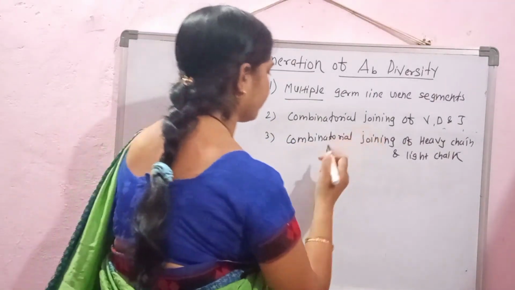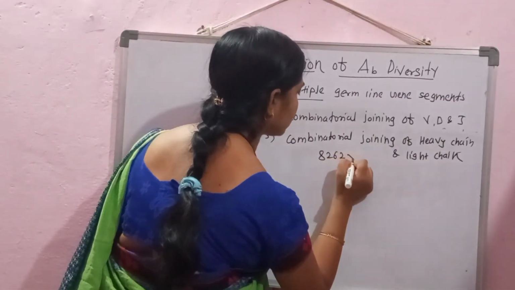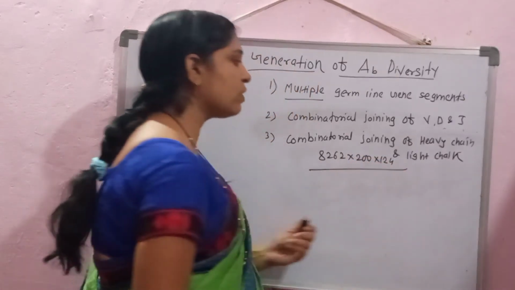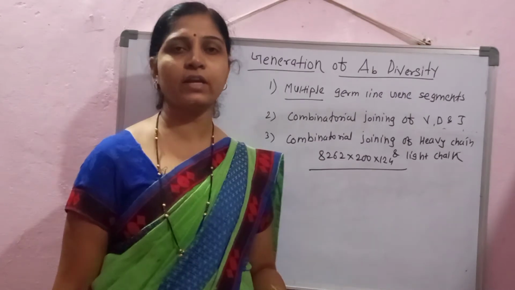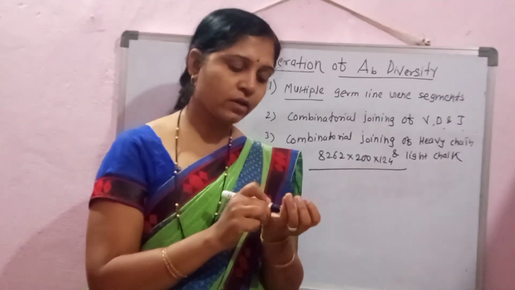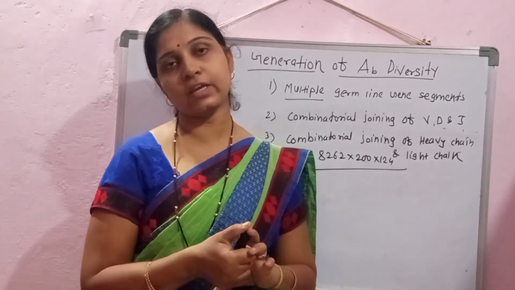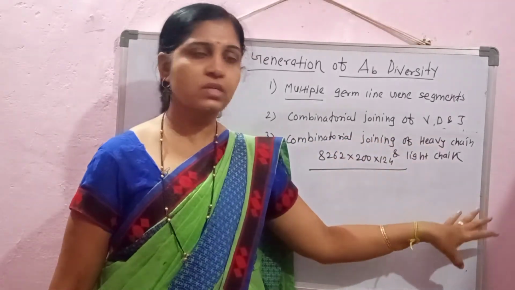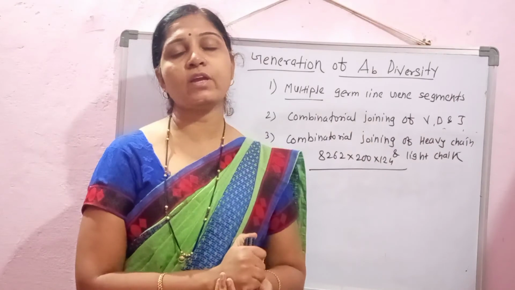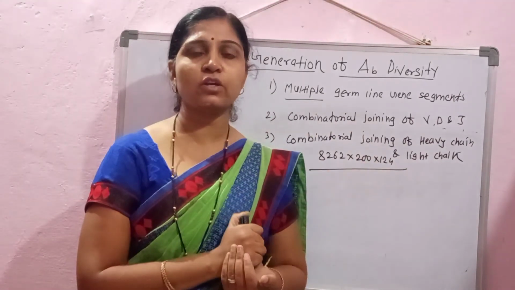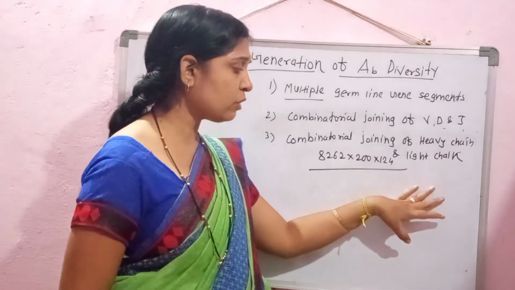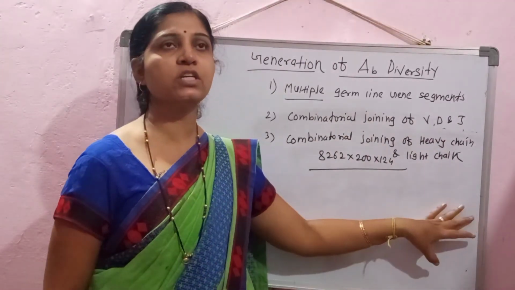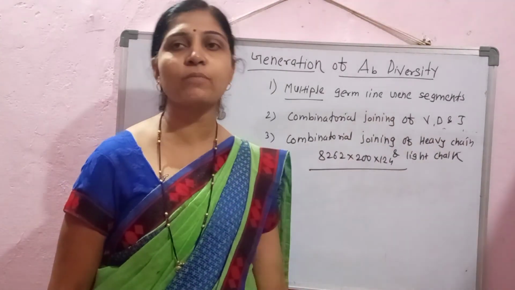It means 8262 into 200 into 124, such diverse combinations we are getting, above 2 lakh different combinations through this combinatorial joining of heavy and light chains. Means this combinatorial joining of heavy and light chain is the last event which is carried out within the maturation stages of the immunoglobulin molecule or the maturation stages of B cells whenever there is the secretion of antibodies.